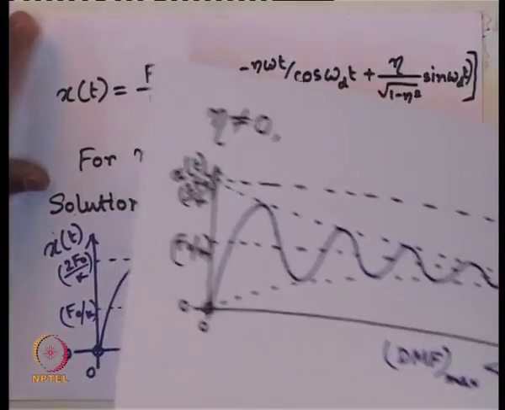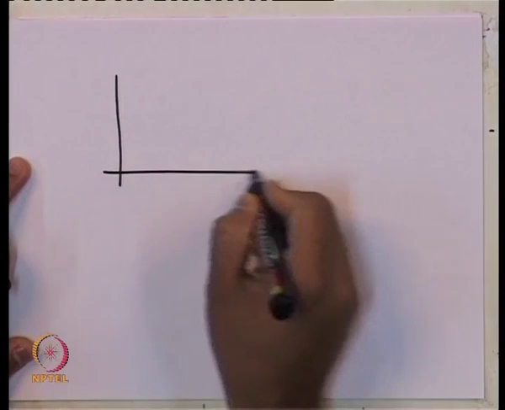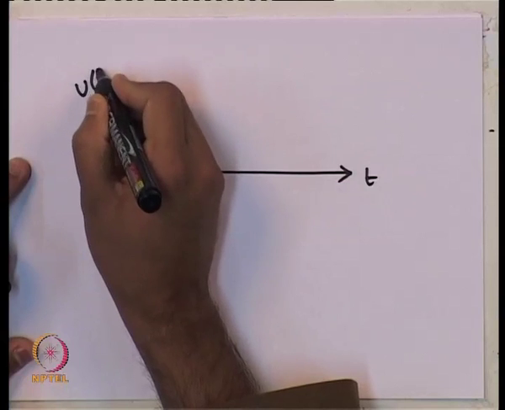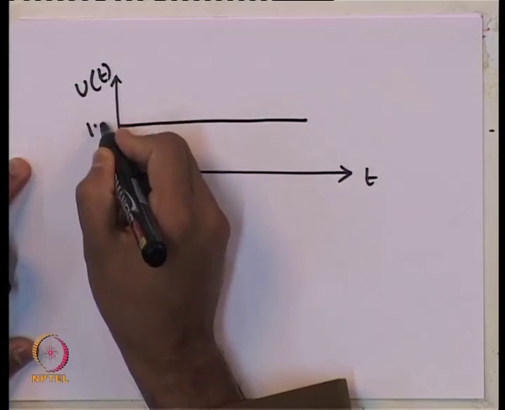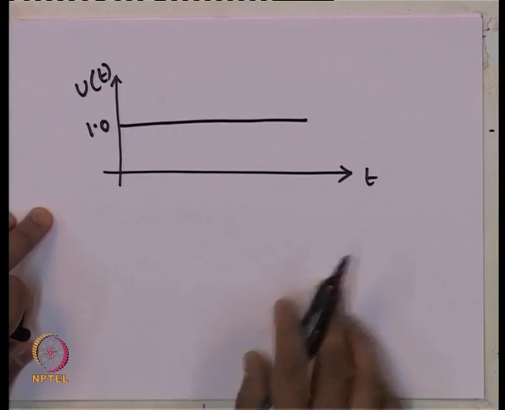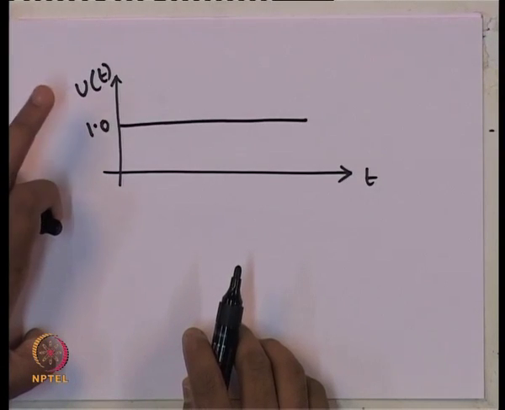Now, there is some mathematical expression or terminology which is used for this kind of response. Let me now give you that. If we have u of t, which is nothing but a unit load acting constantly with respect to time, that we have expressed as the Heaviside step function, u of t.